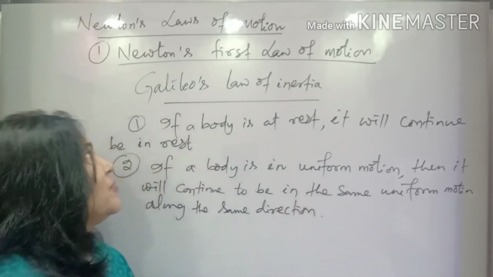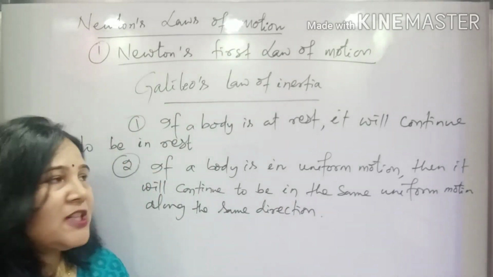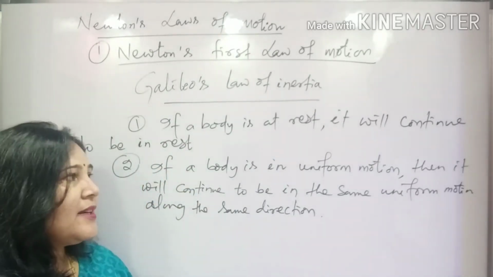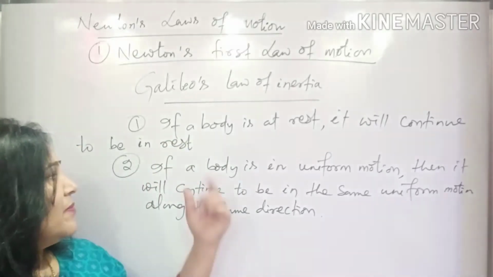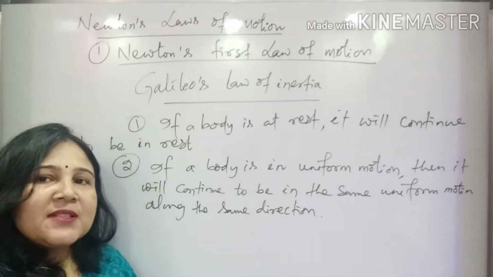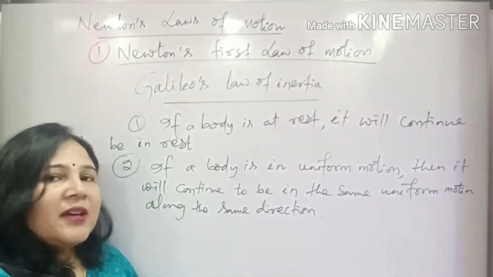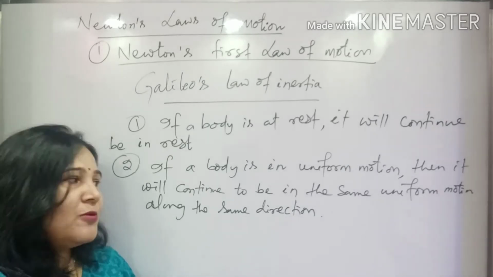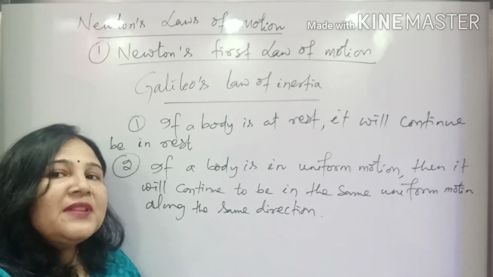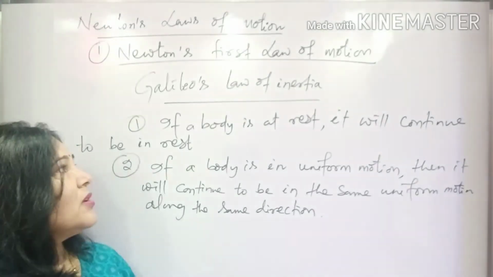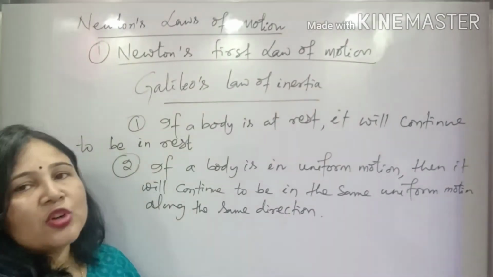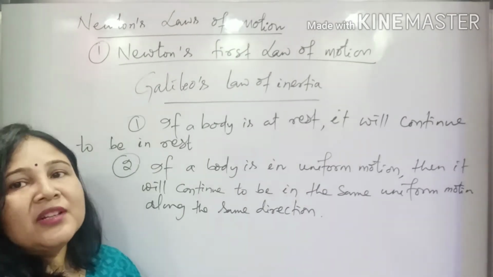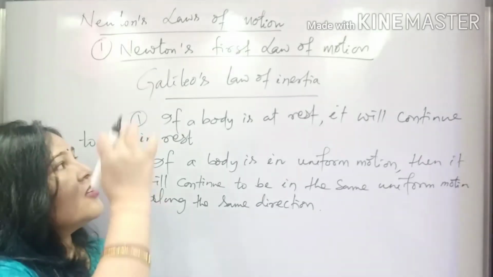So this was the statement given by Galileo, which is called Galileo's law of inertia. According to him, if a body is at rest, then it will continue to be at rest. And if a body is in uniform motion, then it will continue to be in the same uniform motion in a straight line, unless a force is applied. If you are not applying any force, it will continue in the same uniform motion. That was Galileo's law of inertia, and these two statements were combined by Newton to put forth his first law of motion.